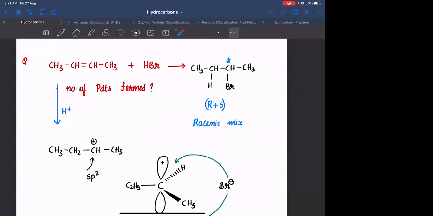On the alkene, you are adding both the electrophile as well as the nucleophile. You are adding both the parts. The electrophilic part will be added to the carbon bearing a higher number of hydrogens. The nucleophilic part will be added to the carbon bearing a lesser number of hydrogens. But overall, we are calling the reaction an electrophilic addition reaction. What is the reason for that? Anyone?